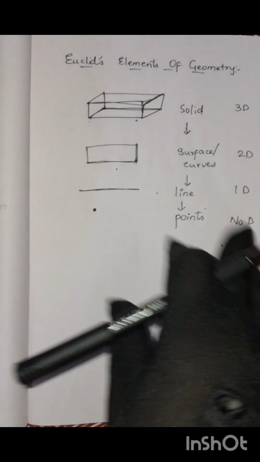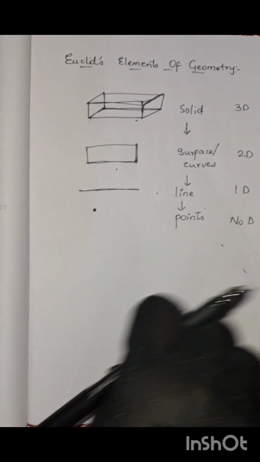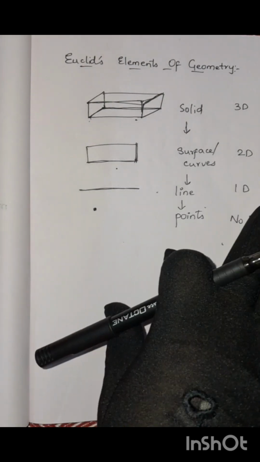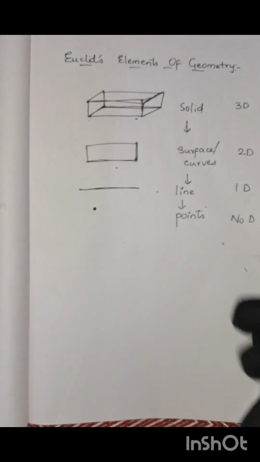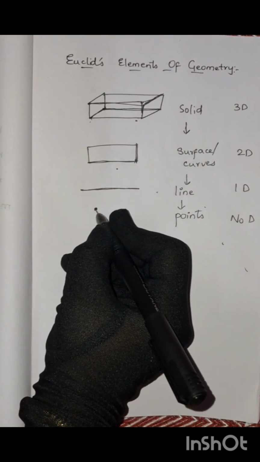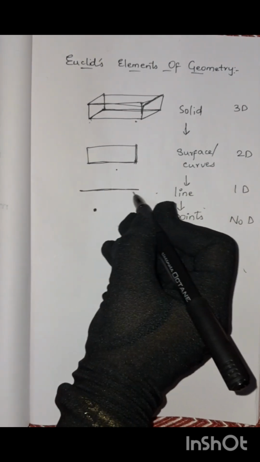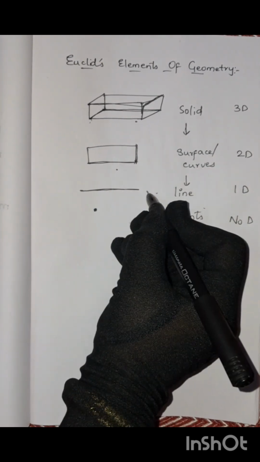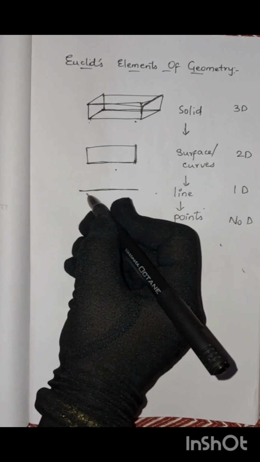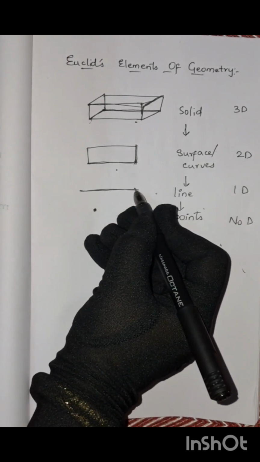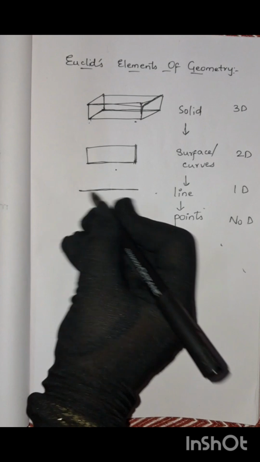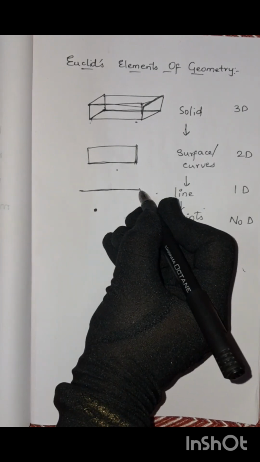So these are the fundamental terms of geometry. So Euclid has defined some point, line and plane. So what is a point? A point is that which has no part, no dimension. A line is a breadthless length. Breadthless length, it will not have any breadth. Yes or no? So a line is a breadthless length. The ends of a line are points.